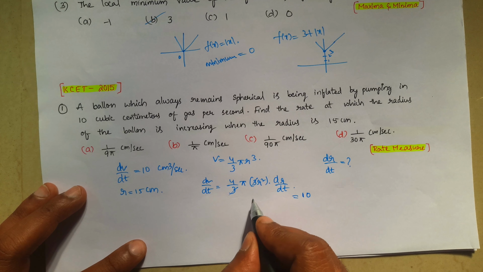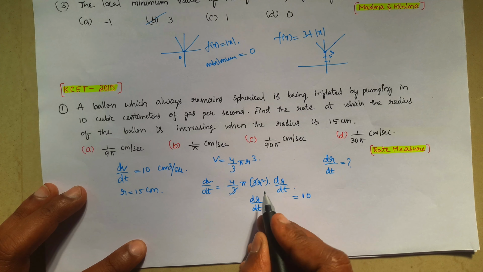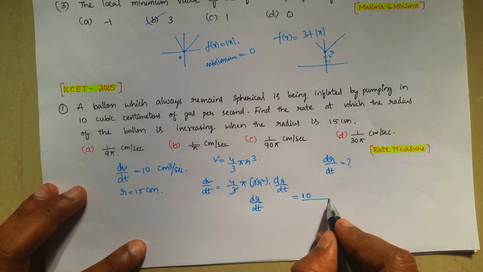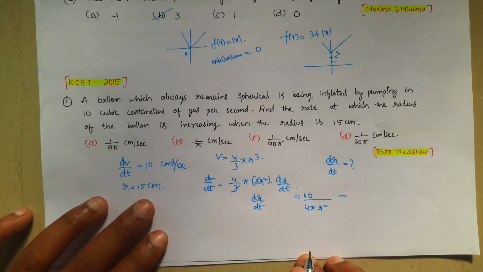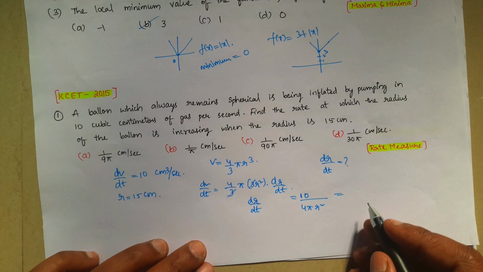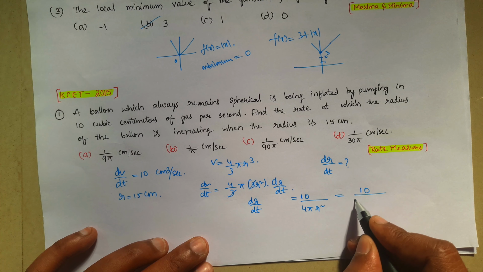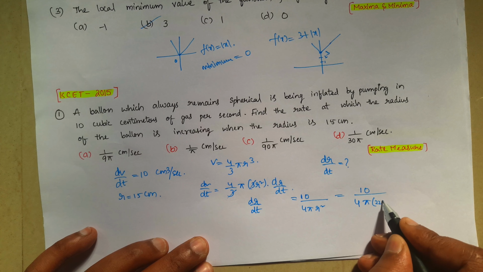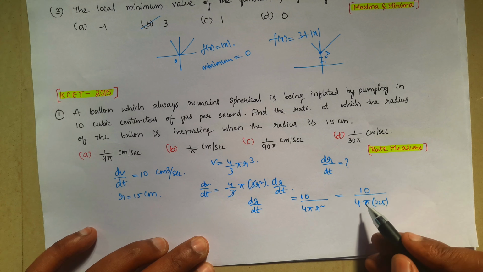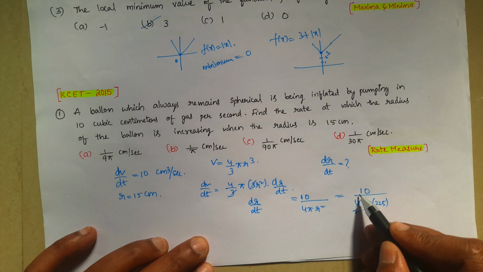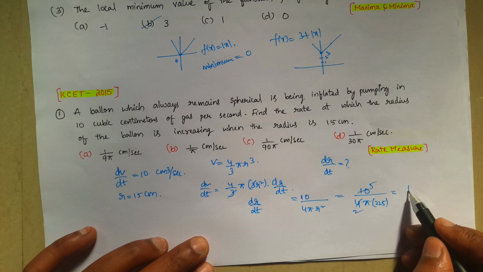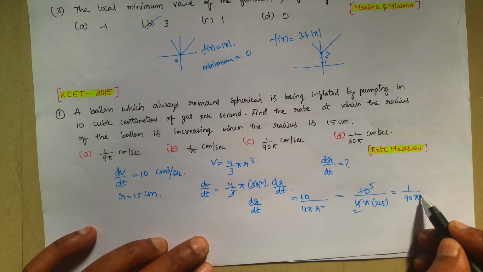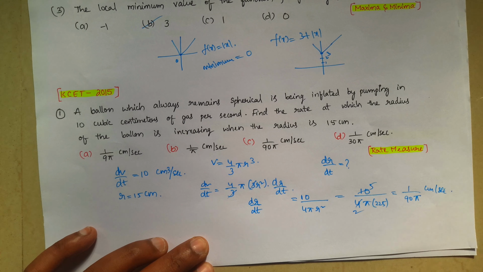Then dr by dt is equal to 10, and what remains I will send to the denominator: 4 pi r squared. Now the r value given is 15, 15 squared is 225. So 10 by 4 into pi into 225. If you simplify, 2 2s are 4 and 2 5s are 10, so 5 1s and 5 45s. So the answer is 1 by 90 pi centimeter per second.